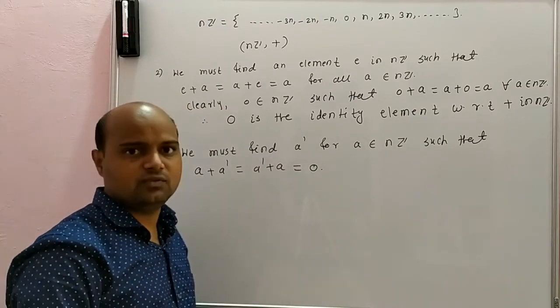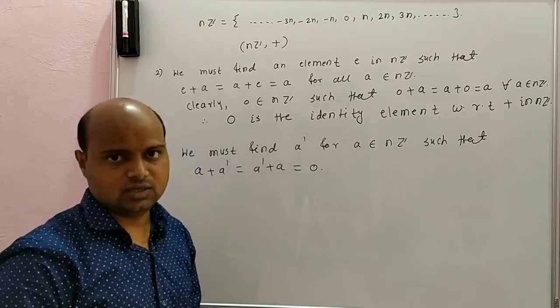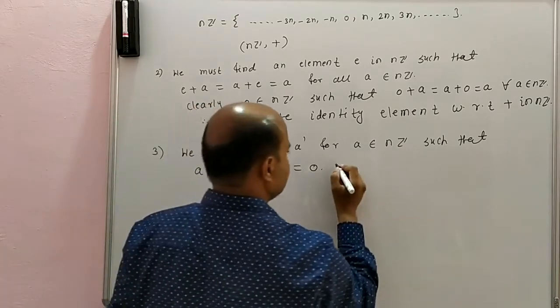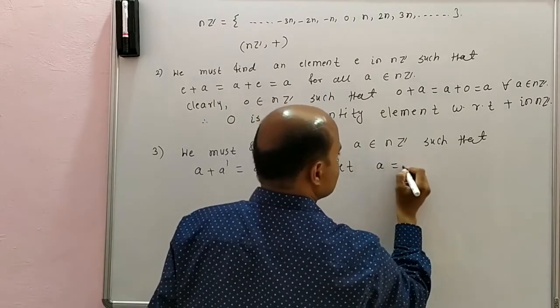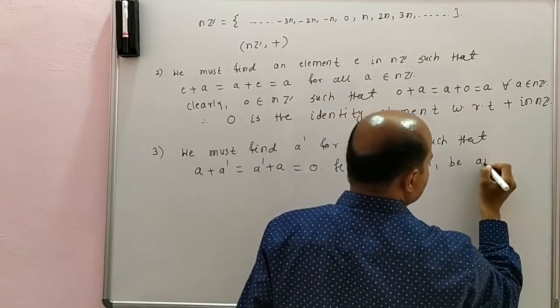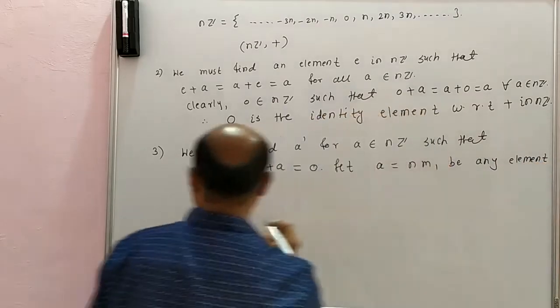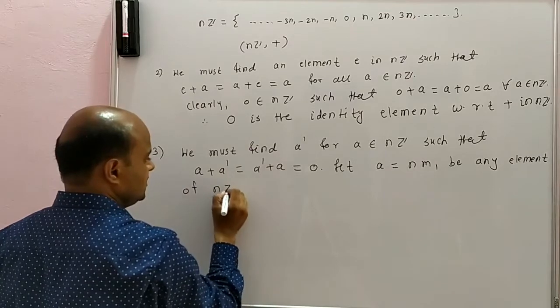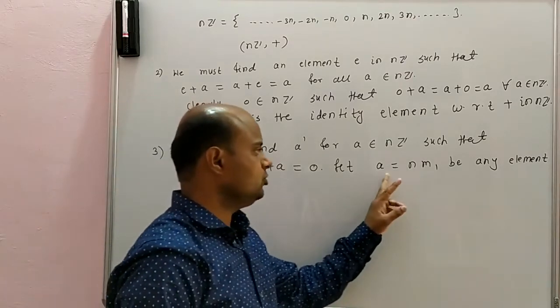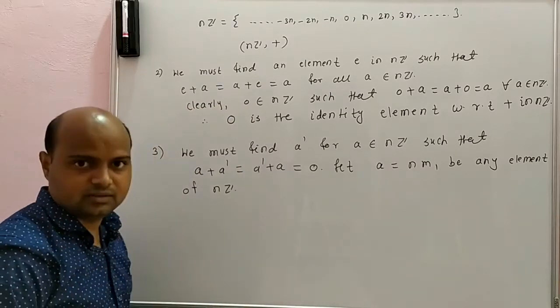Here we have to check whether each element a in nZ has an inverse. So let a = n m1 be any element of nZ. What we have taken? a to be n m1, any element of nZ.